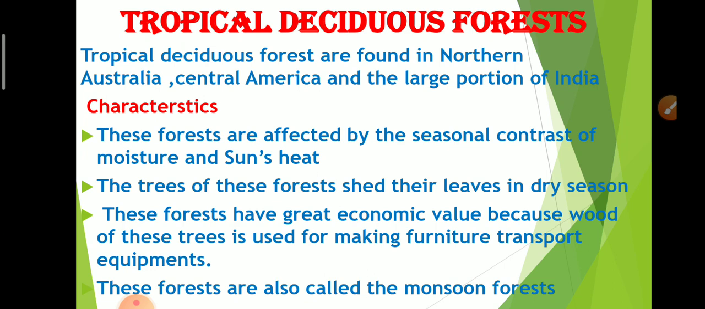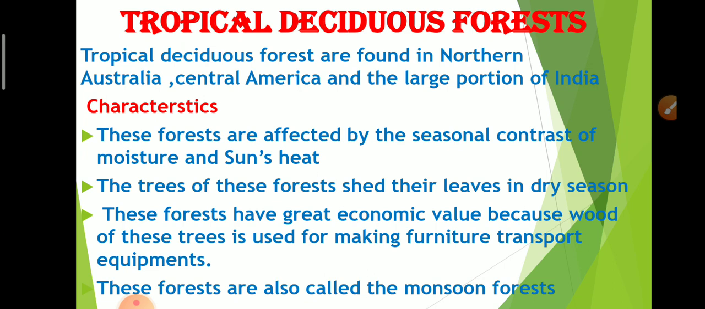Next is tropical deciduous forest. The word tropical is clear to you. Now what is deciduous? The word deciduous means falling off at maturity. It refers to trees or shrubs that seasonally shed their leaves. So, the trees shed their leaves seasonally, obviously in dry seasons.